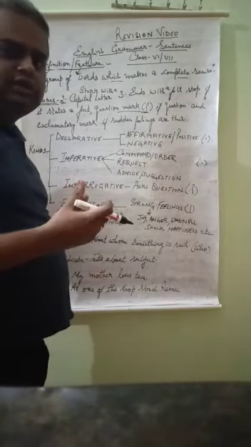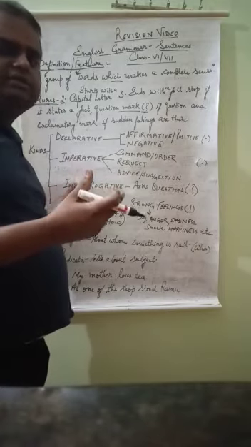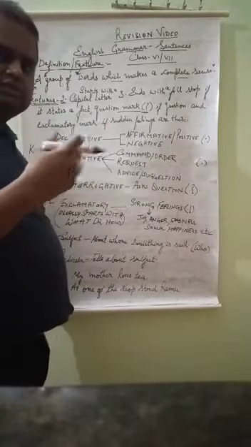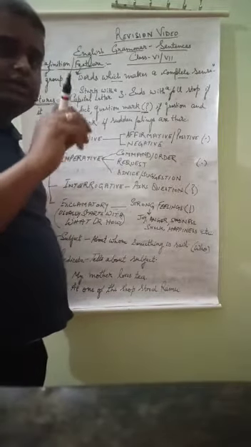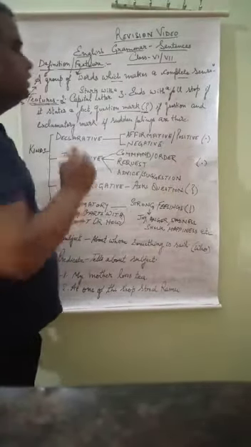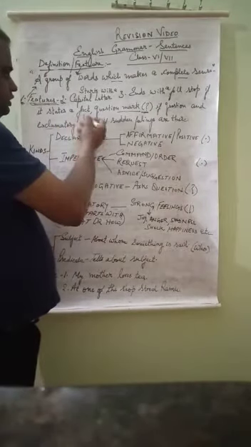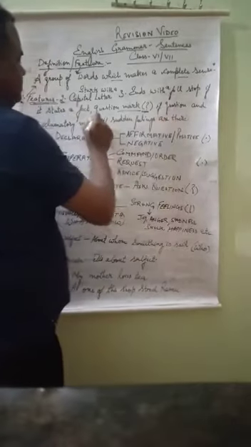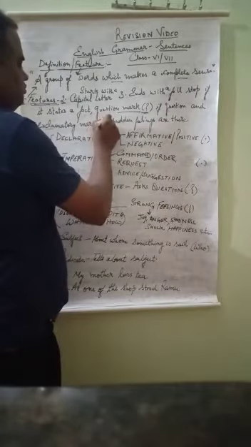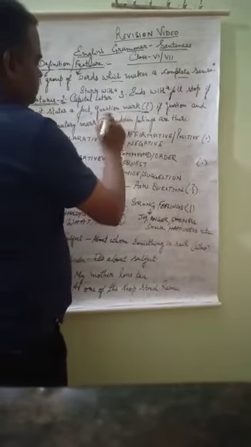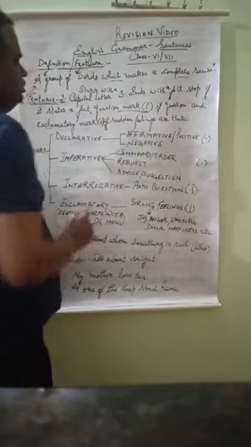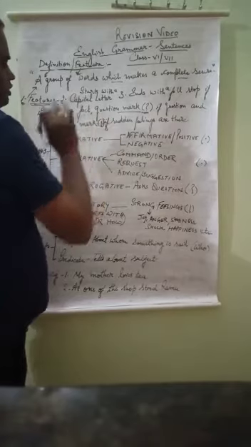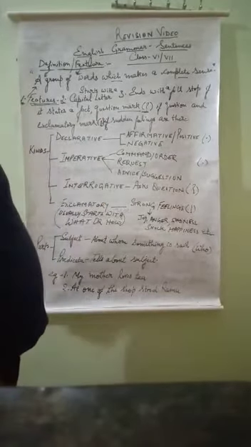When sudden feelings are there, like anger, joy, happiness, sadness, if that type of feeling is being communicated in the sentence, it becomes an exclamatory sentence, and an exclamation mark is put there. The exclamation mark is a line, and below the line there is a dot, isn't it? So these are the features.